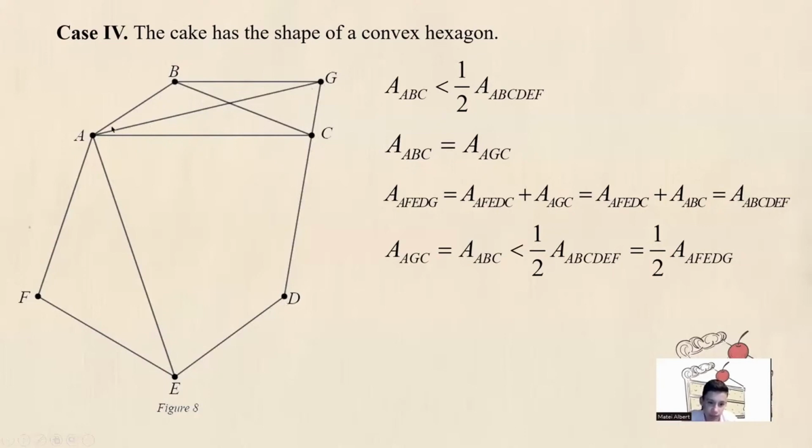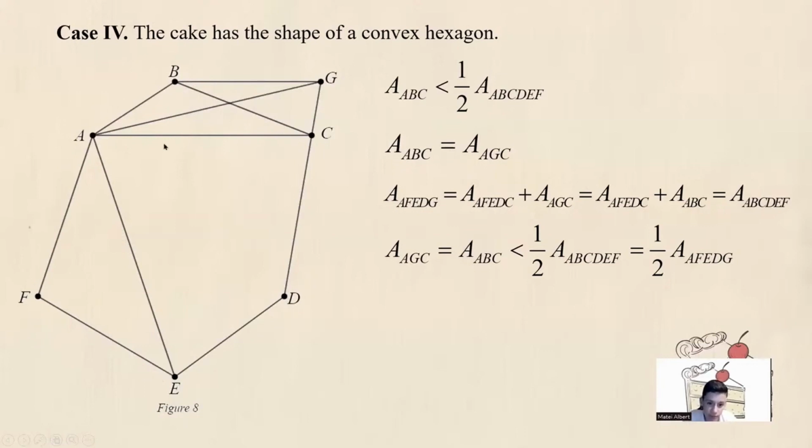Therefore, now the area of triangle ABC becomes the area of the triangle AGC, and the area of the pentagon AFEDG is equal to the area of AFEDC plus the area of AGC, that is equal to the area of AFEDC plus the area of ABC, and that is equal to the area of the whole hexagon ABCDEF.